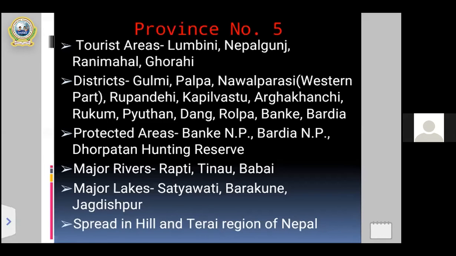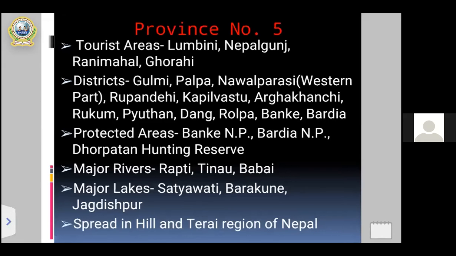Some of the major lakes you can see on the screen are Satyavati, Barakuni, and Jagdishpur.